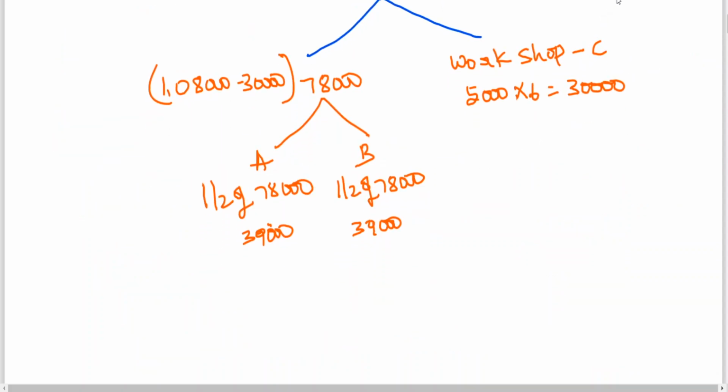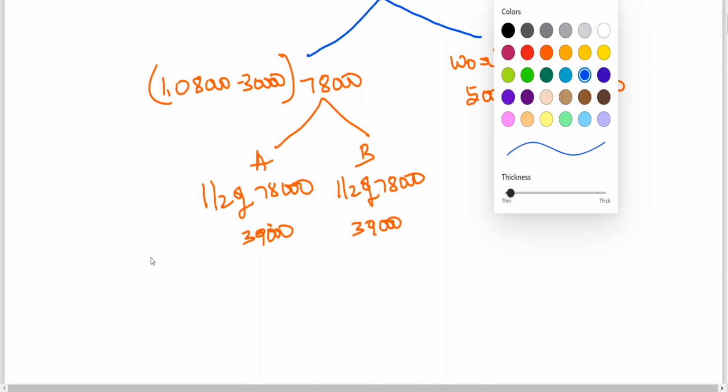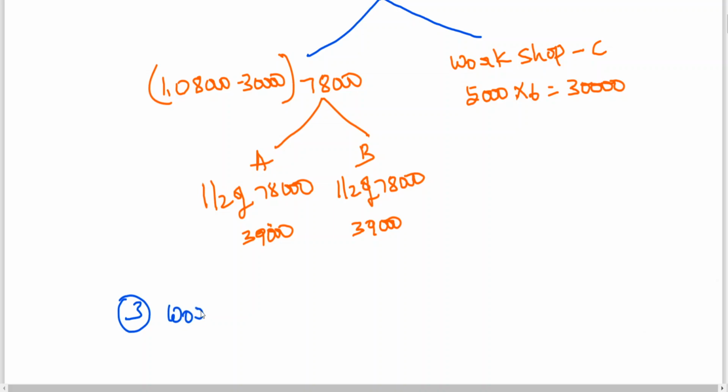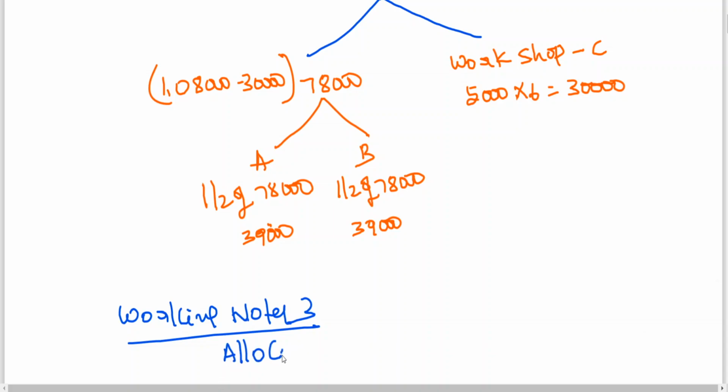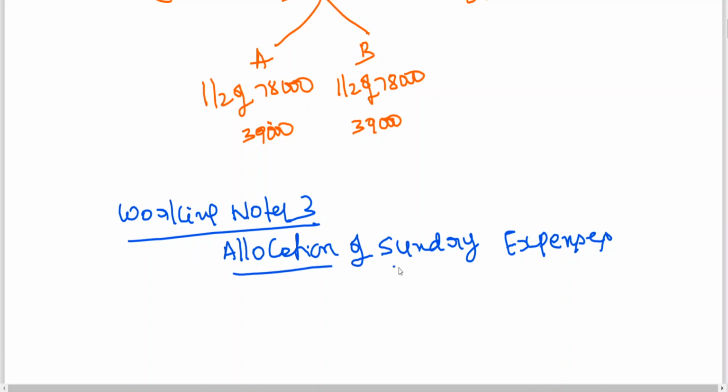Working notes number 3: allocation of sundry expenses on the basis of turnover.